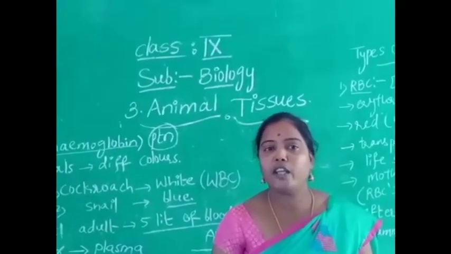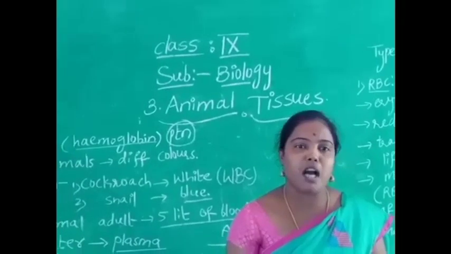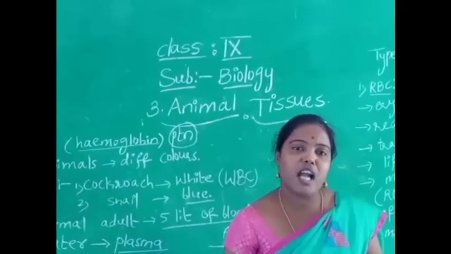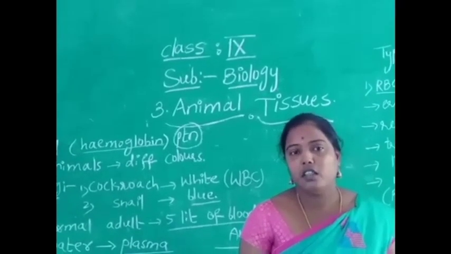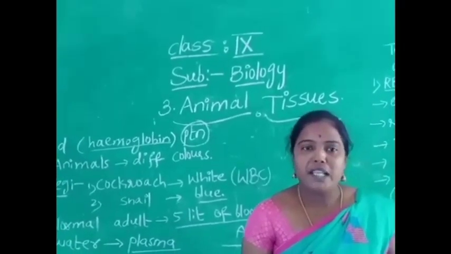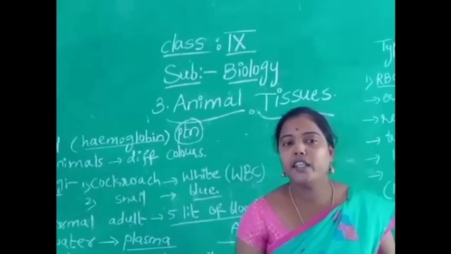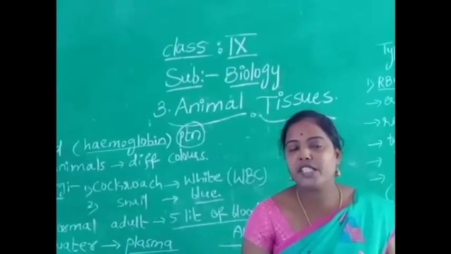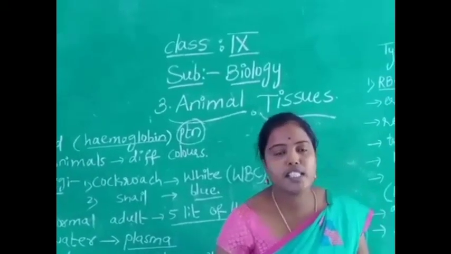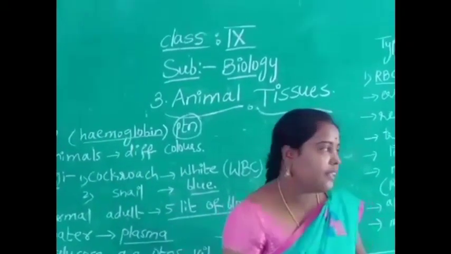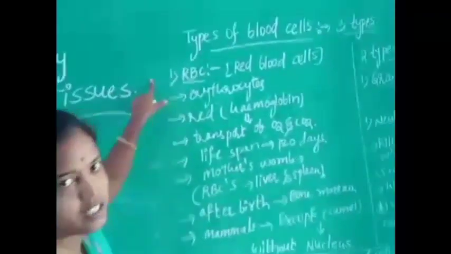Okay, the liquid-like portion present in the blood is called plasma. Plasma contains some factors which are responsible for blood clotting. The blood cells flow freely in the plasma. Plasma contains no fibers, which are present in the extracellular spaces. Okay, this is the story of blood, and the next very important topic is types of blood cells.